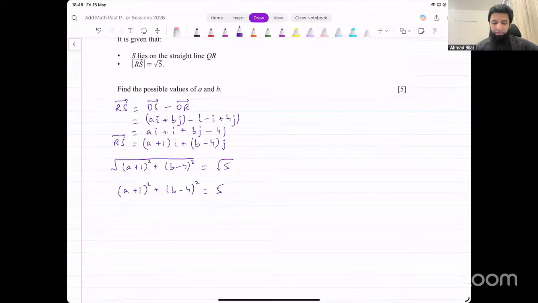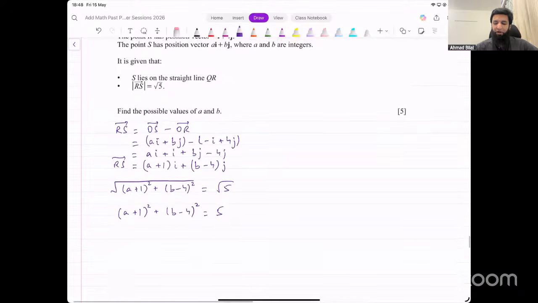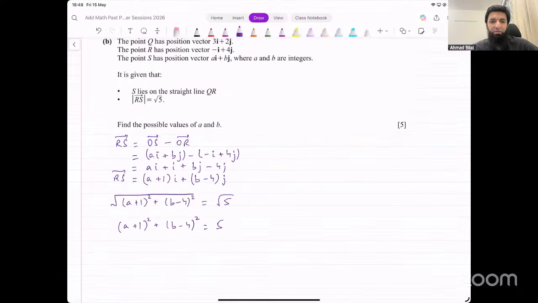Okay. Now this is one equation that we're getting. We have two unknowns. We cannot really find the values of a and b from this. We need one other equation as well. Now where do we get another equation from? S lies on the straight line QR.